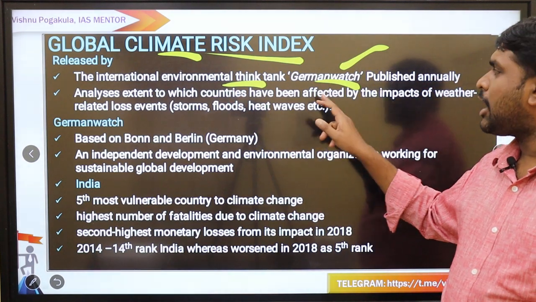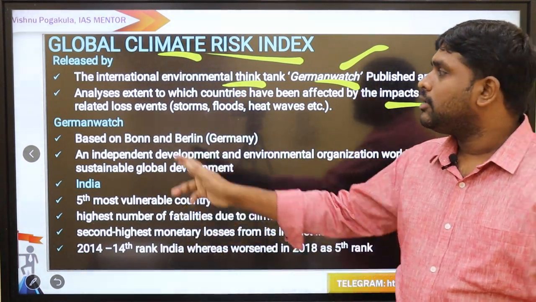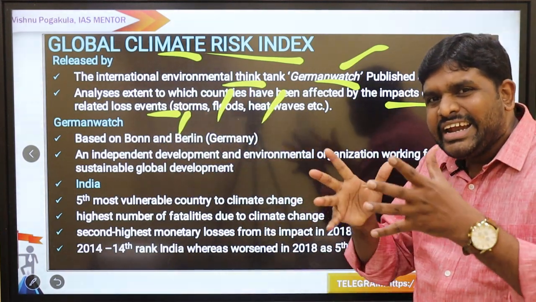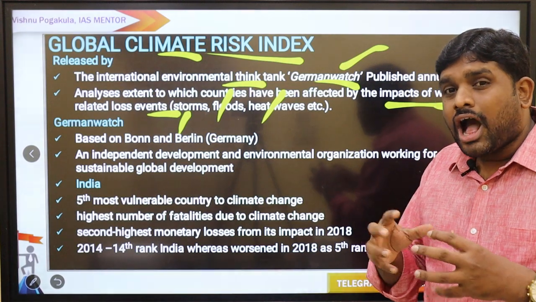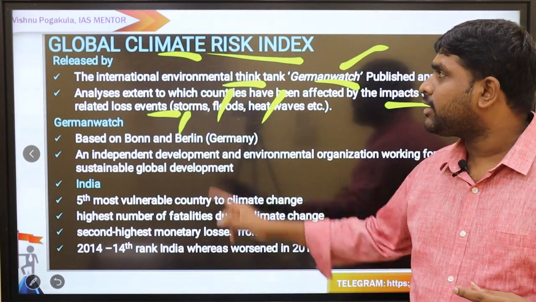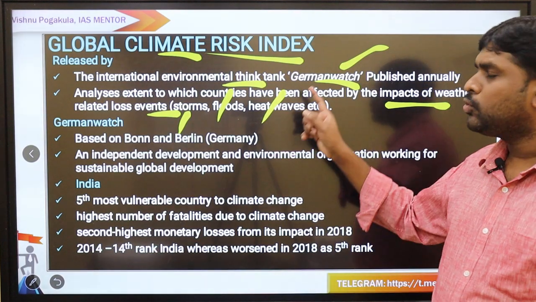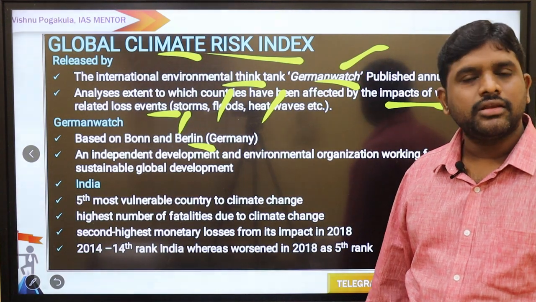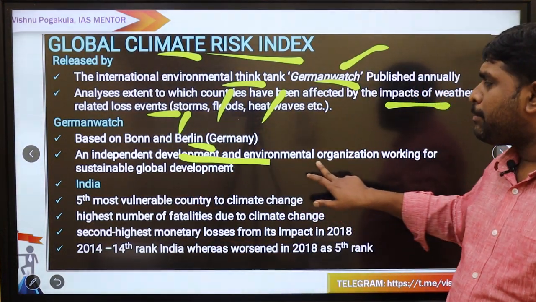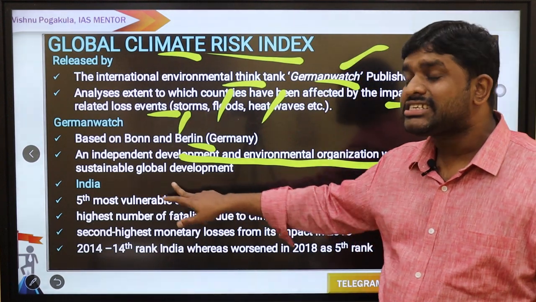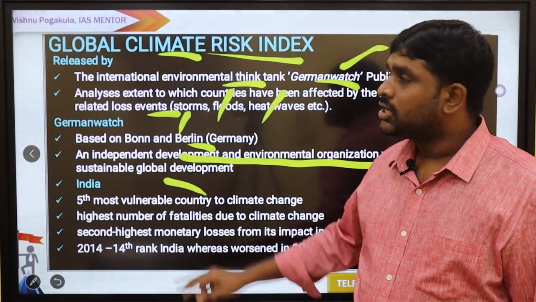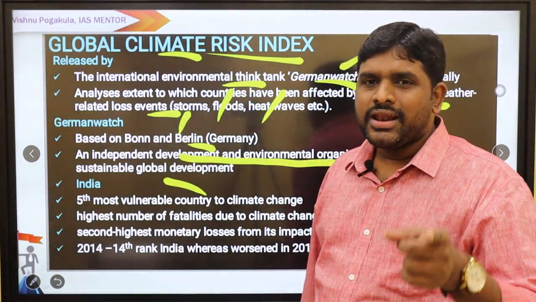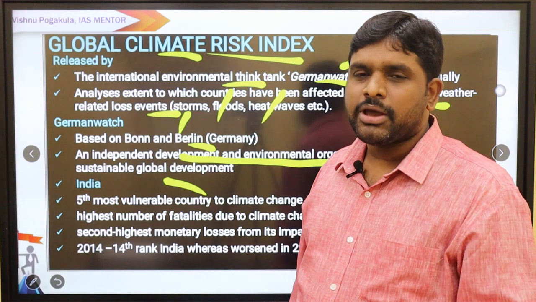It analyzes the extent to which countries have been affected by the impacts of weather-related loss events like storms, floods and heat waves. Because of these weather-related events, who is suffering a lot, and how they are suffering, is studied under this Global Climate Risk Index. Who releases it? Germanwatch. Where is it located? Bonn and Berlin, Germany. It is an independent development and environmental organization working for sustainable global development. From a Prelims point of view, very important: the Global Climate Risk Index is released by whom?